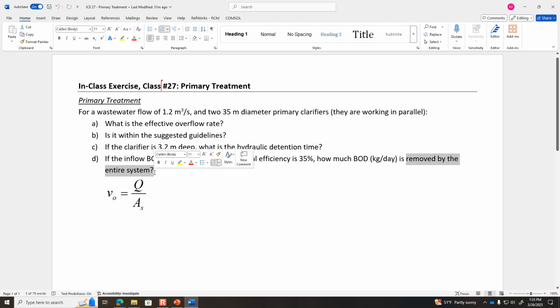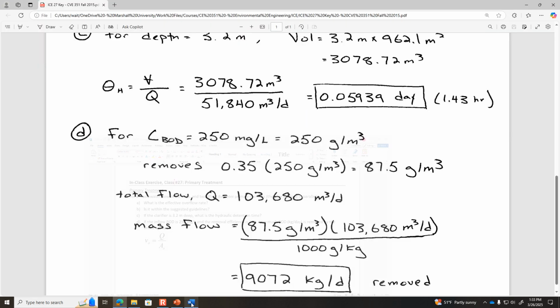Good point, by the way. If this had said how much is removed by each clarifier, then you would have multiplied by the flow rate going through one of the clarifiers. But this said how much BOD is being removed by the entire system, meaning both of the clarifiers together. Does that answer your question? All right. Other questions?